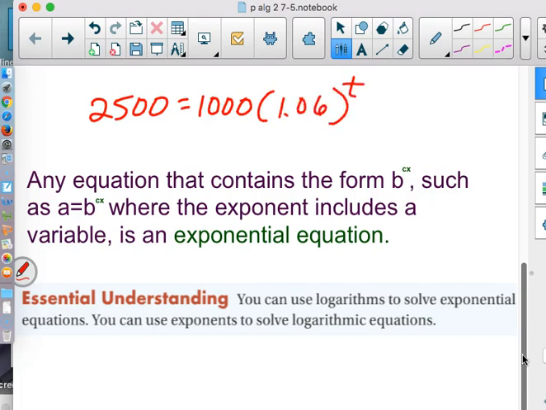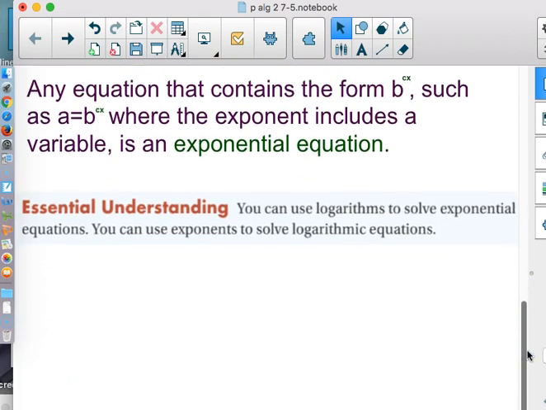And we had to say, got to use Blinky. I don't know what to do with that. Well, today we're going to find out how to solve this by hand, and then use a calculator to get our final answer for the amount of time that it would take to get $2,500 if you started off with $1,000 at 6% interest. So essential understanding down here says you can use logarithms to solve exponential equations. Yeah, that's what they're for. You can use exponents to solve logarithmic equations. Yeah, because they're inverses of each other.